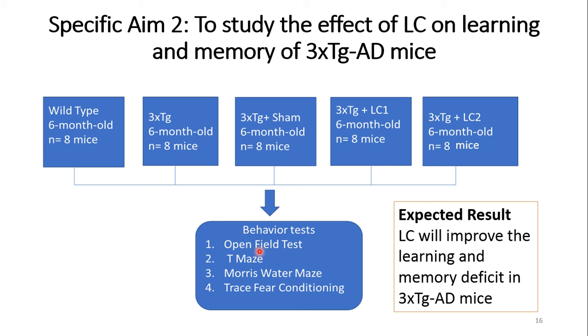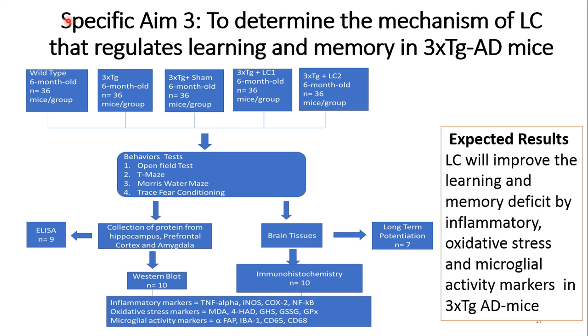First I will perform the open field test for locomotor activity, T-maze for working memory, Morris water maze for spatial memory, trace fear conditioning for learning and memory. And expected result of the study is LC will improve the learning and memory deficit in 3xTg AD mice.